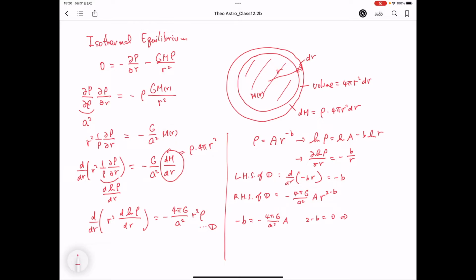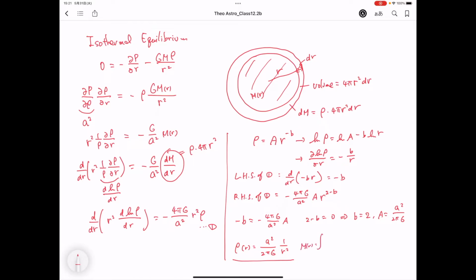From this, b is equal to 2, and the capital A becomes a squared over 2 pi G. From this, the density rho as a function of r is expressed as a squared over 2 pi G times 1 over r squared. This is the density distribution of the isothermal equilibrium of self-gravitating spheres.